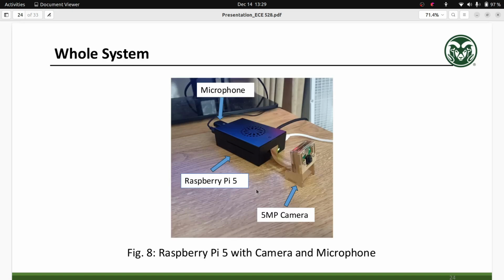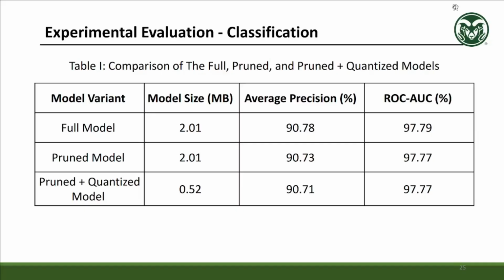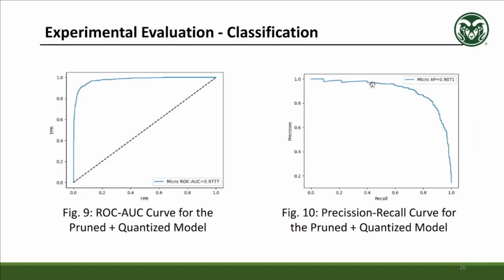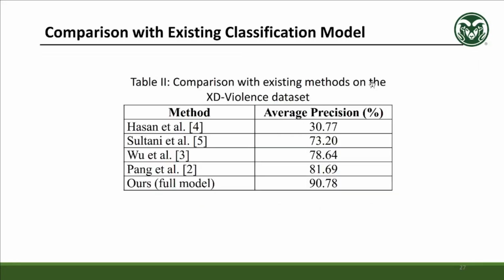This is the microphone, this is the Raspberry Pi 5, and this is the 5 megapixel camera. This table shows the comparison between full, pruned, and pruned plus quantized models. The full and pruned models have almost similar size, but the pruned and quantized model is much smaller than the other models. But all the models have almost similar average precision and almost similar ROC AUC. These two figures show the ROC AUC curve and the precision-recall curve for the pruned and quantized model.